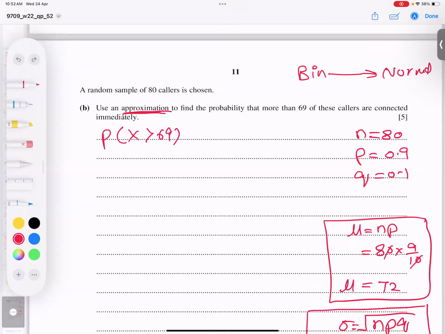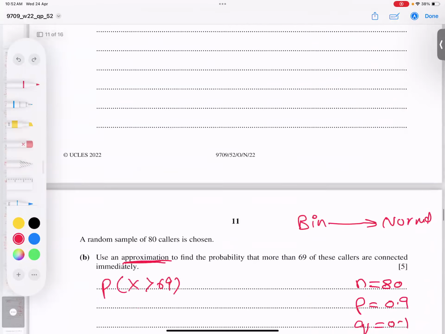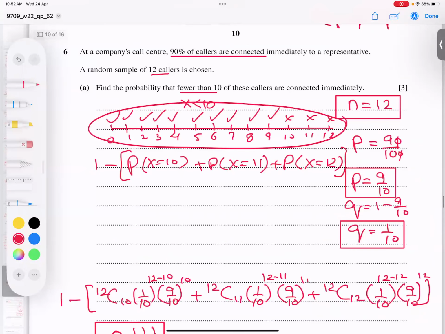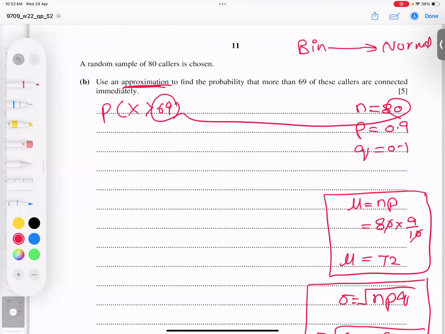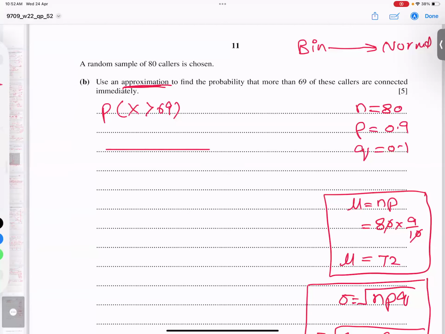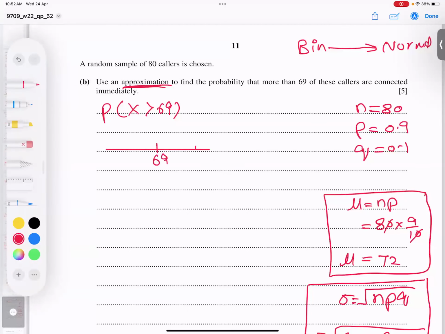Now students, if I draw this binomial data, can I do it easily? 69 to 80 is a huge number, we can't do it. We can't apply binomial here, there would be so many binomial terms. That is why, when he said suitable approximation, first of all we do continuity correction. Here 69, the bigger number is 70, the smaller number is 68.